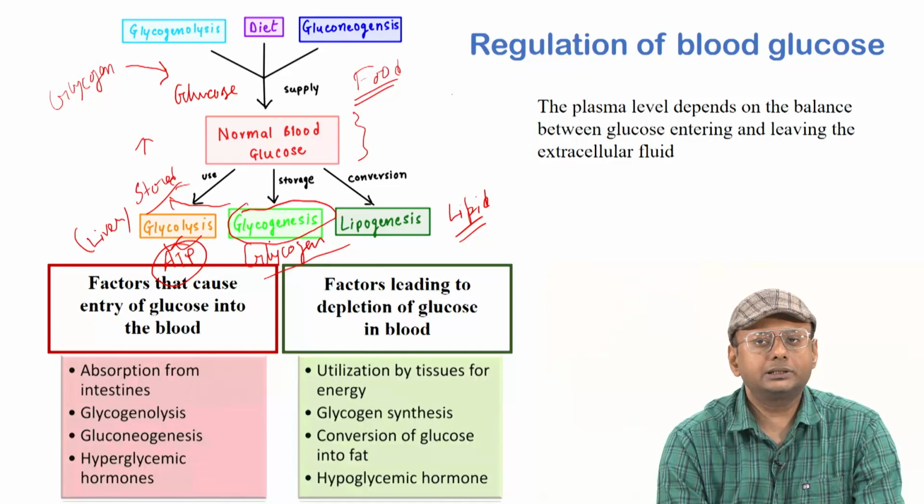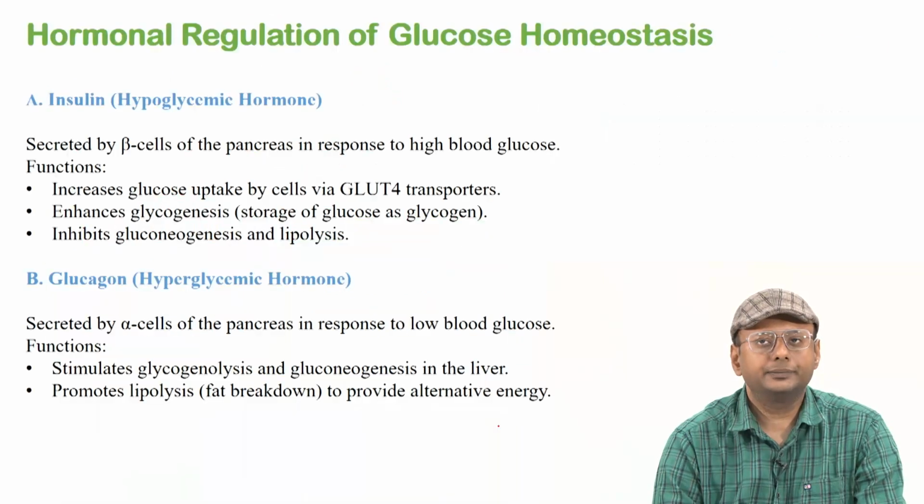So as you can see, factors that cause entry of glucose into the blood can be absorption from the intestines, glycogenolysis, gluconeogenesis, or hyperglycemic hormones. And what are the different factors leading to depletion of glucose in blood? It can be utilization by tissues through glycolysis, glycogen synthesis or glycogenesis, conversion of glucose into fat, or the role of hypoglycemic hormones. So these are various factors that can naturally increase or decrease the glucose level in our body.